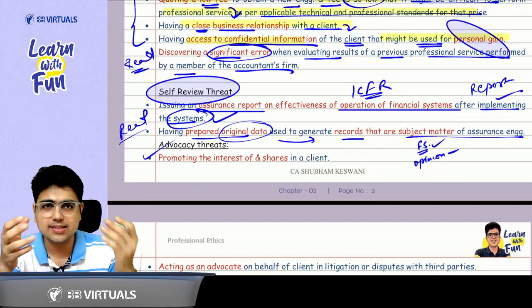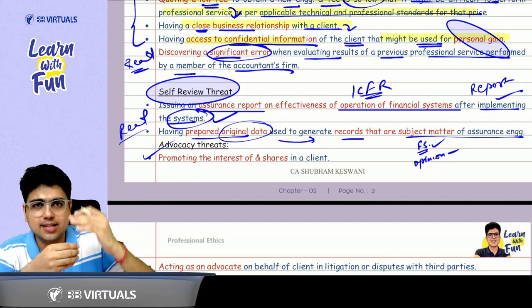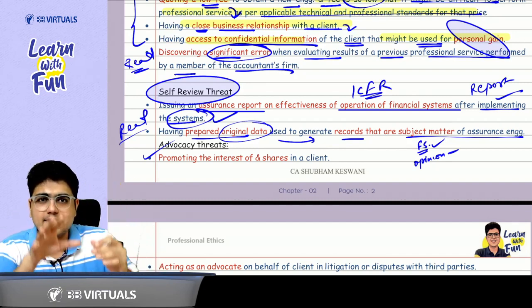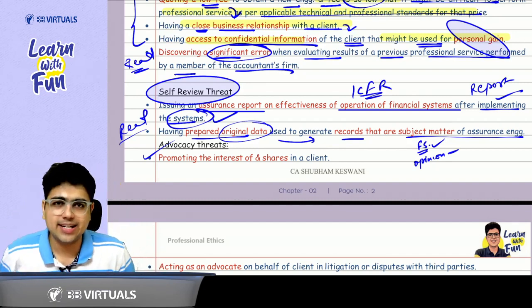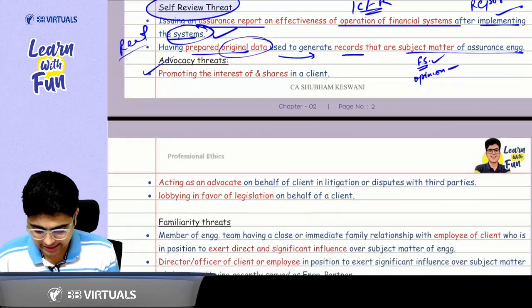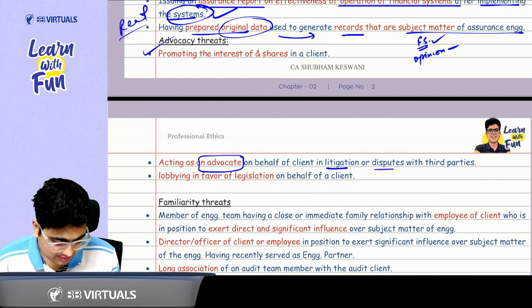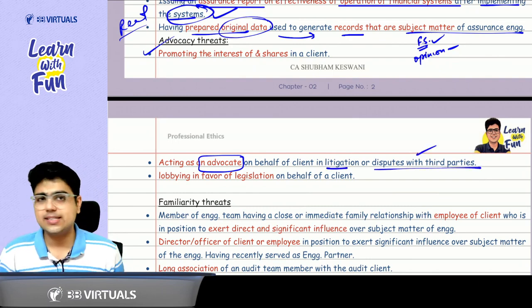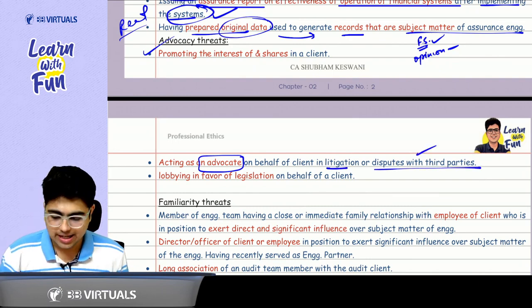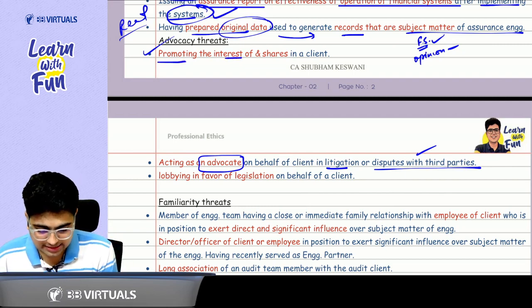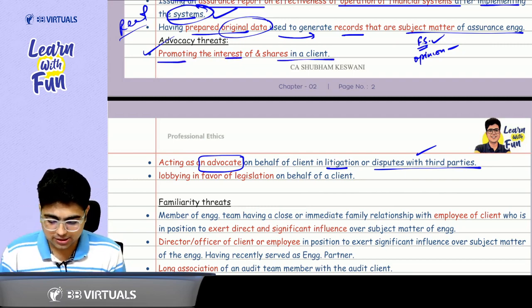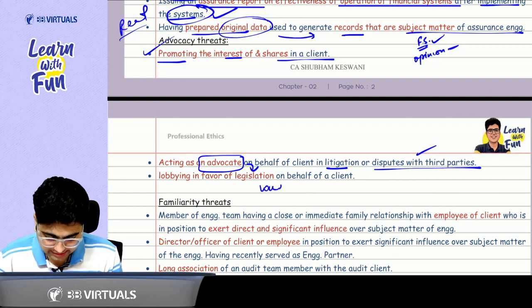Advocacy, as the name suggests, means you are promoting the client's interest, to a point that your objectivity is compromised. So it says, in case you are acting as an advocate for the client in litigations or disputes with third parties, that is an advocacy threat. Otherwise, you are promoting the interest and shares in the client. And the last point is also related to law, that is lobbying in favor of legislation on behalf of a client.